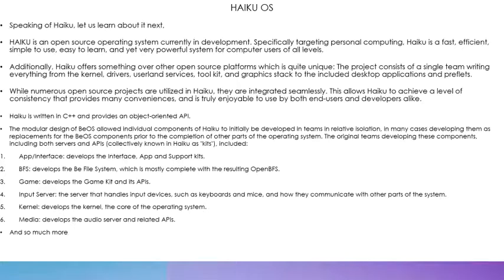The original teams developing these components, including both servers and API, included App Interface, BFS, Game, Input Server, Kernel, Media, and so much more. As we learned with BeOS, Haiku is essentially an upgraded version of it and included many of the same features that are there in BeOS.